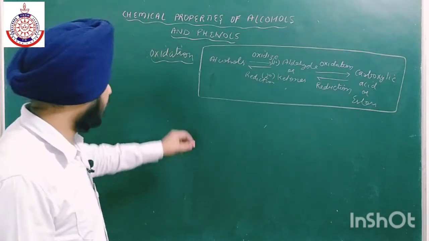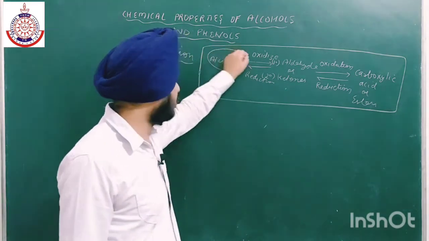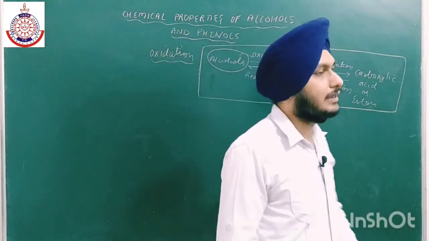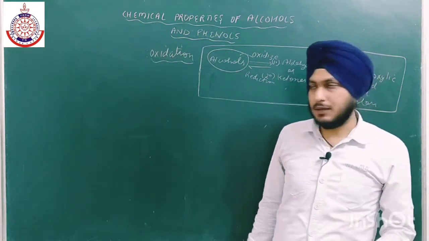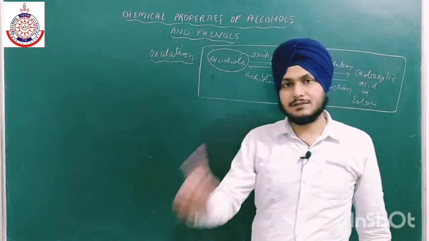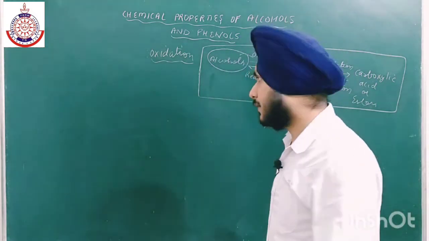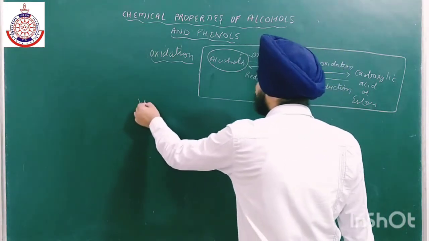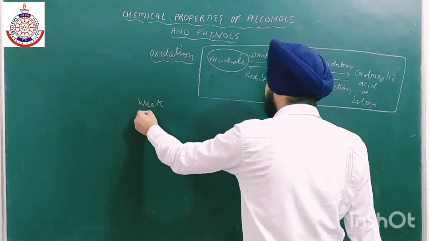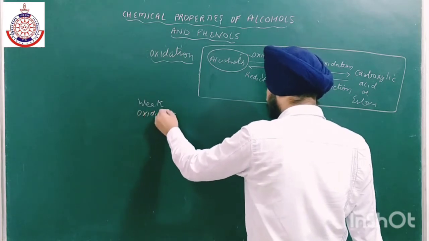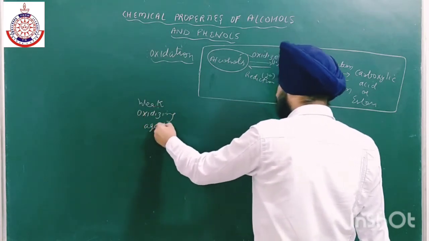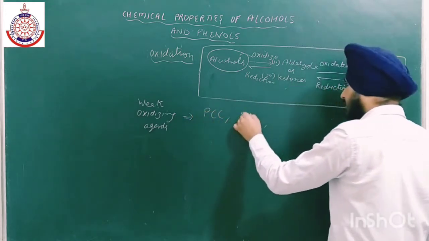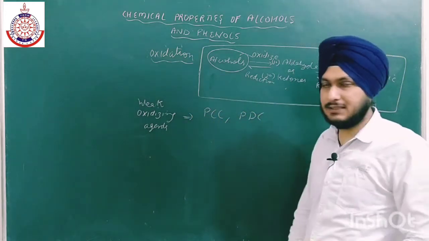Now one thing you should keep in mind: if we want to convert alcohols into aldehyde and ketone, we have to take a weak oxidizing agent. Otherwise जो alcohol है it will directly convert into carboxylic acid. So you have to remember 2 or 3 weak oxidizing agents, जो आपको याद रखने हैं. Weak oxidizing agents are like PCC, PDC. So what is PCC and PDC?